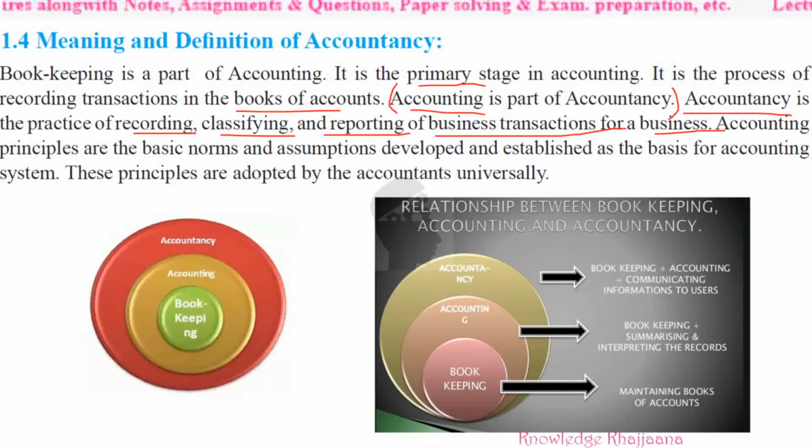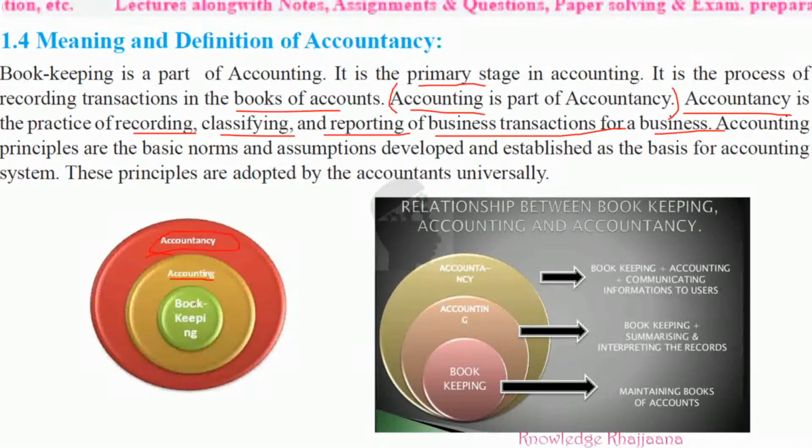Now tell me, which is the smallest part? Obviously it is bookkeeping. And what has been written? Accounting is a part of accountancy. So which is the biggest part? Obviously accountancy. Look at this Venn diagram, you will come to know which is the biggest part. Accountancy includes accounting. Accountancy is the biggest, which includes accounting. This is the accounting, which is the part of accountancy.